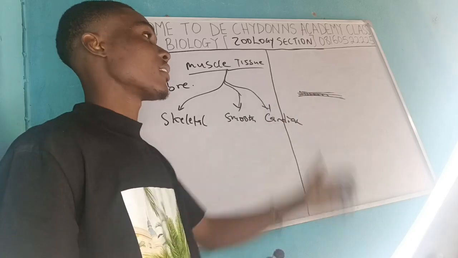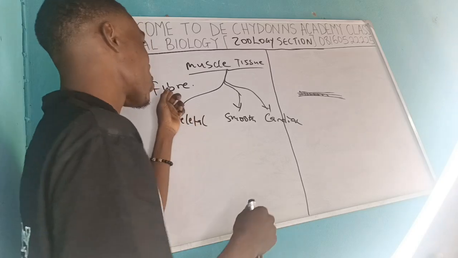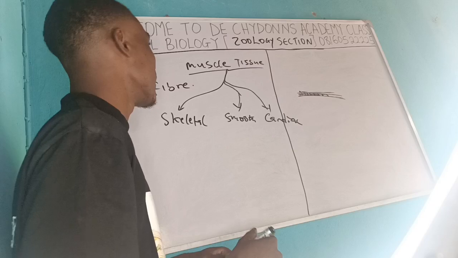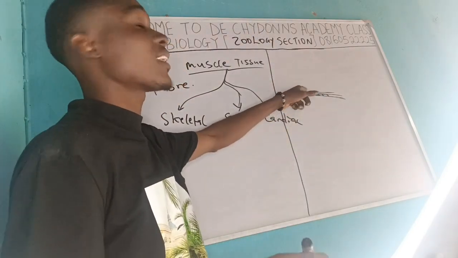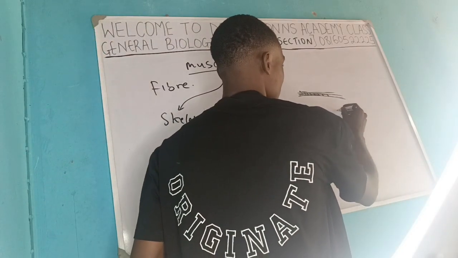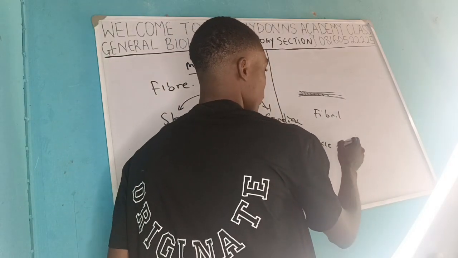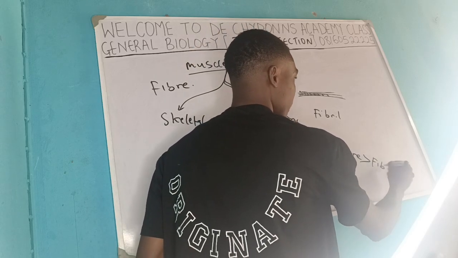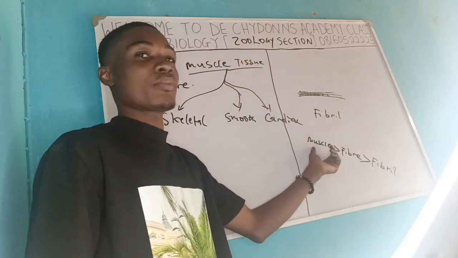The basic part of the skeletal muscle is called a fiber. The smallest part of the bundles is called a fiber. Inside the fiber, there is another smaller part called the fibril. The fibril is smaller. So when you see the muscle, the smaller part you will see is the fiber, and the smaller part inside is the fibril. The aggregate of these makes up the muscle.